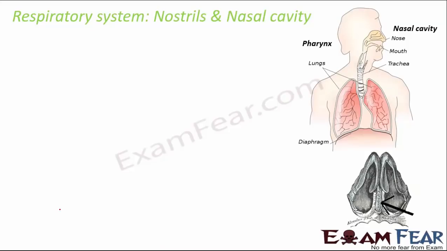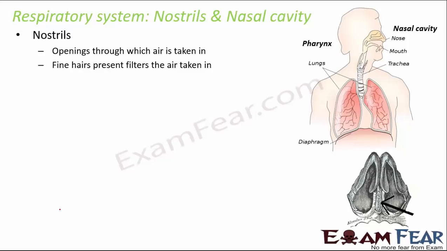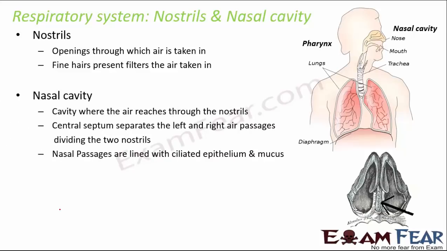Now, if you talk about the human respiratory system, we again have a set of organs which together perform this function of respiration. It starts with the nostrils through which the air is taken in. In the air that we take in, we basically are interested in oxygen, because we need oxygen for oxidation of food. In the nostrils we have fine hairs to filter out all the unwanted particles. Then is the nasal cavity, like how you have mouth and then oral cavity, similarly you have nostrils and then nasal cavity. In the nasal cavity there is a central septum that separates the left and the right air passages. The nasal passages are also lined with ciliated epithelium and mucus.